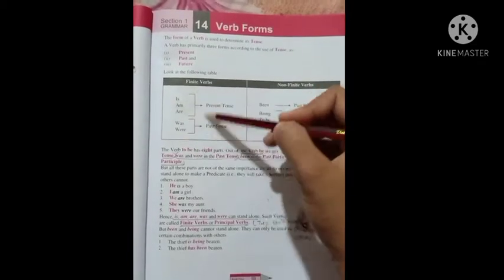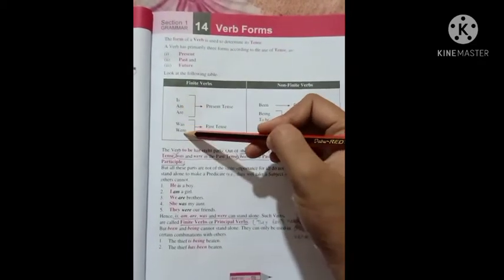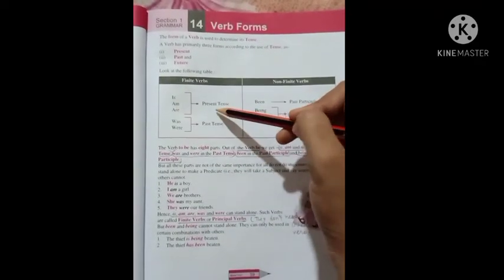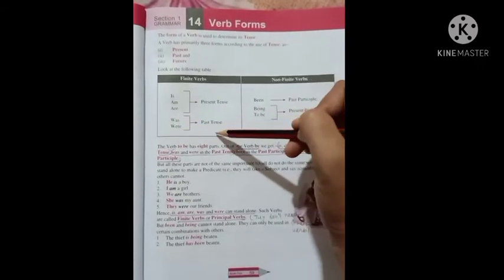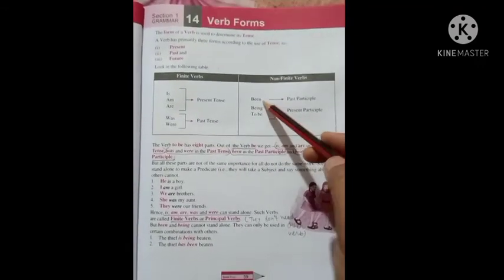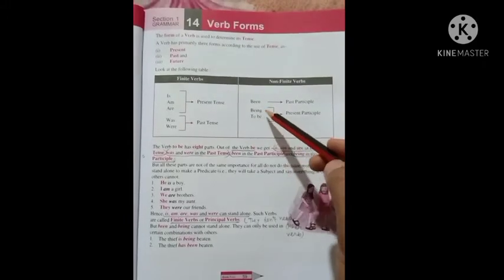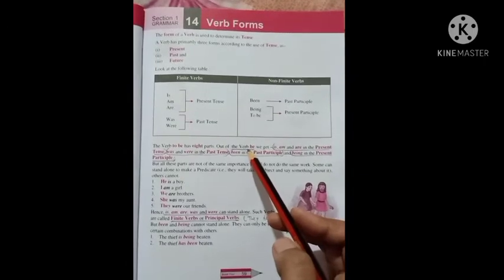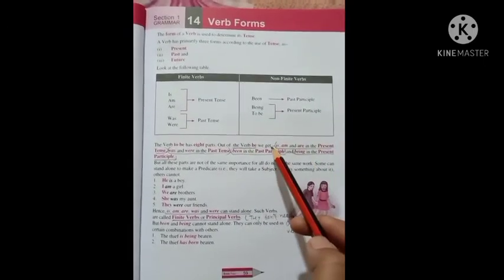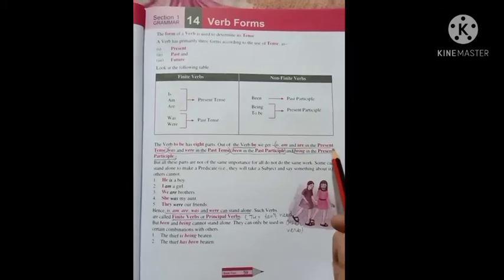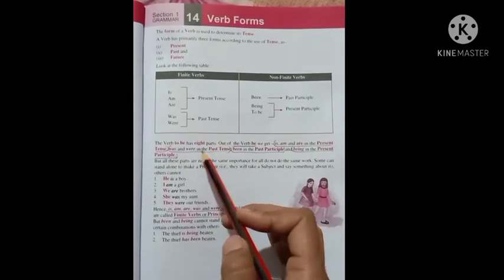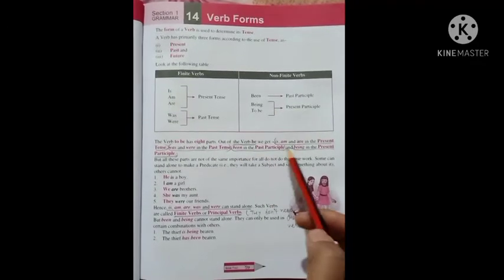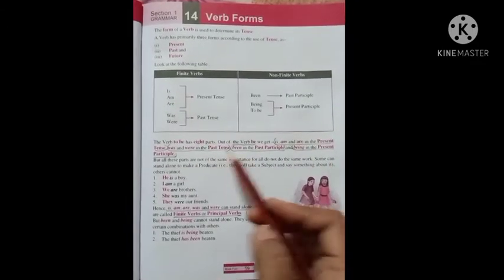These are finite verbs. Finite verbs have two tenses, such as am, is, are. These are present tense. Was, were. These are past tense. Here been is the past participle. Being or to be is the present participle. We can see that be verbs have many forms. We can find am, is, are in the present tense. We can find was, were in the past tense. We can find been in the past participle. We can find being in the present participle.